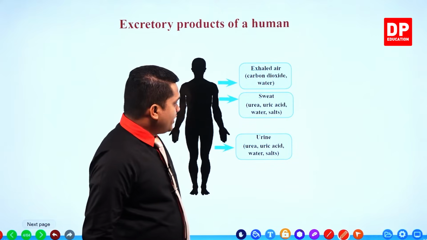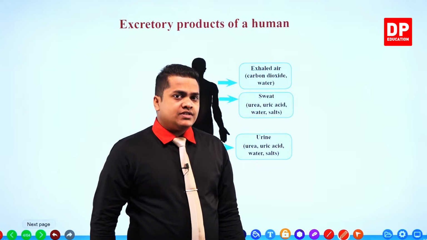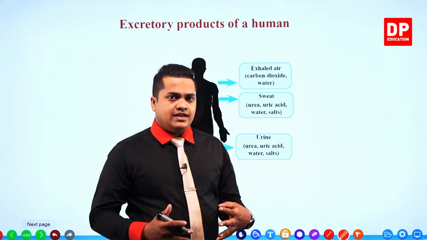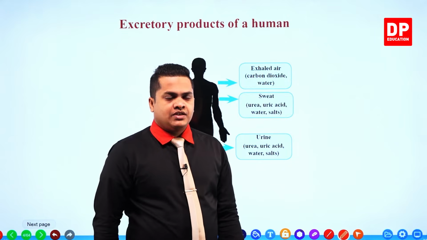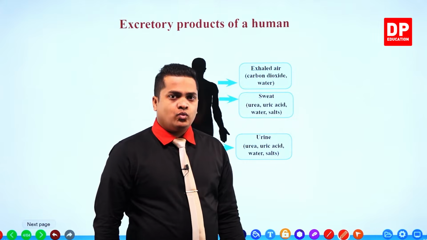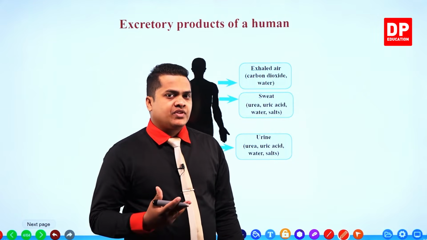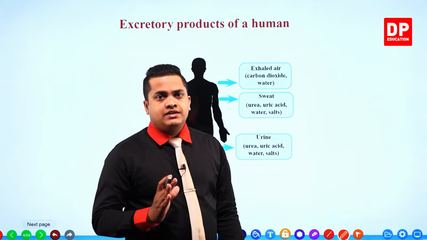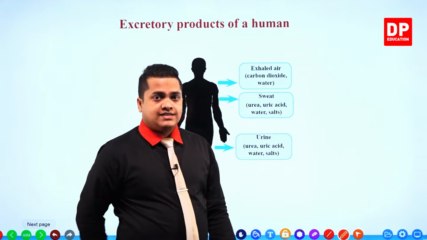Urea and uric acid are the main nitrogenous wastes. Nitrogenous means these substances contain nitrogen. So the main nitrogenous excretory materials created within our body are urea and uric acid.